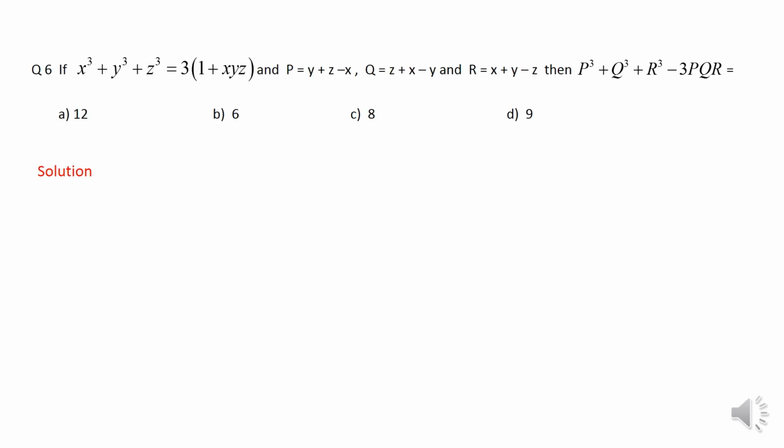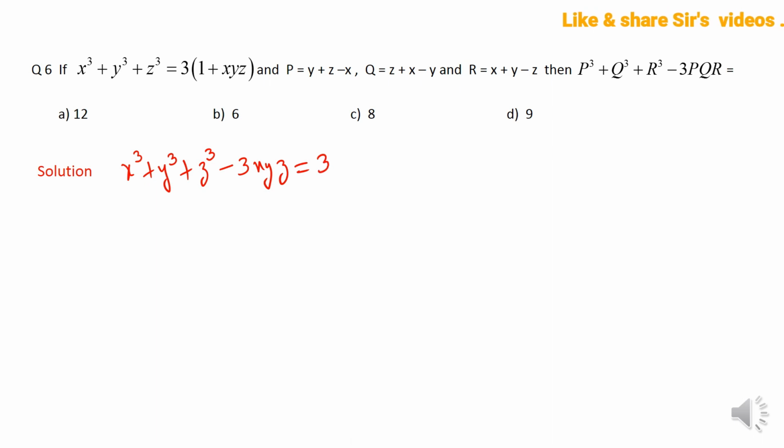Now this is another interesting problem. When we look at the given data, it clearly reminds us of the identity a³ + b³ + c³ − 3abc equal to (a + b + c)(a² + b² + c² − ab − bc − ca). Right? So first of all, let me rewrite the given information as x³ + y³ + z³ − 3xyz equal to 3. What I have done, I have taken 3xyz which was present on the right hand side to the left hand side.